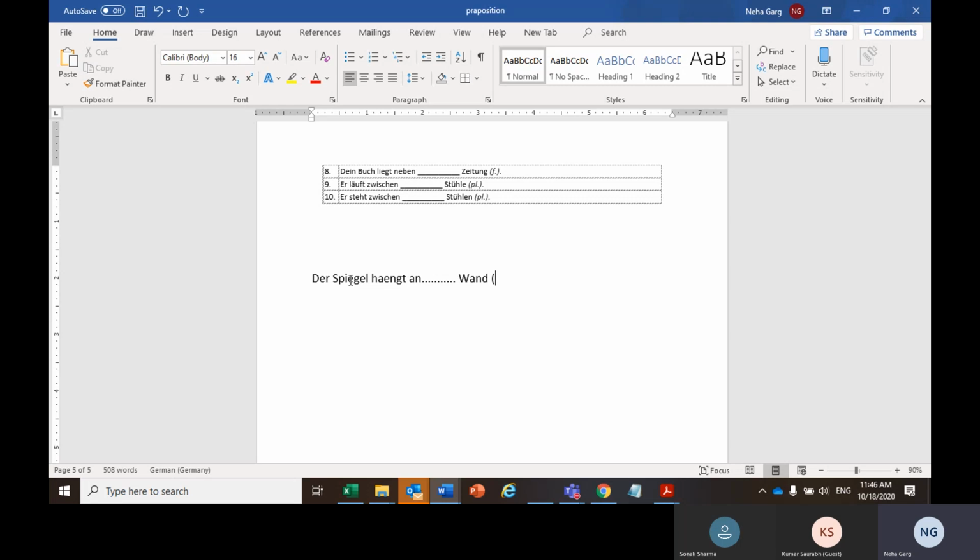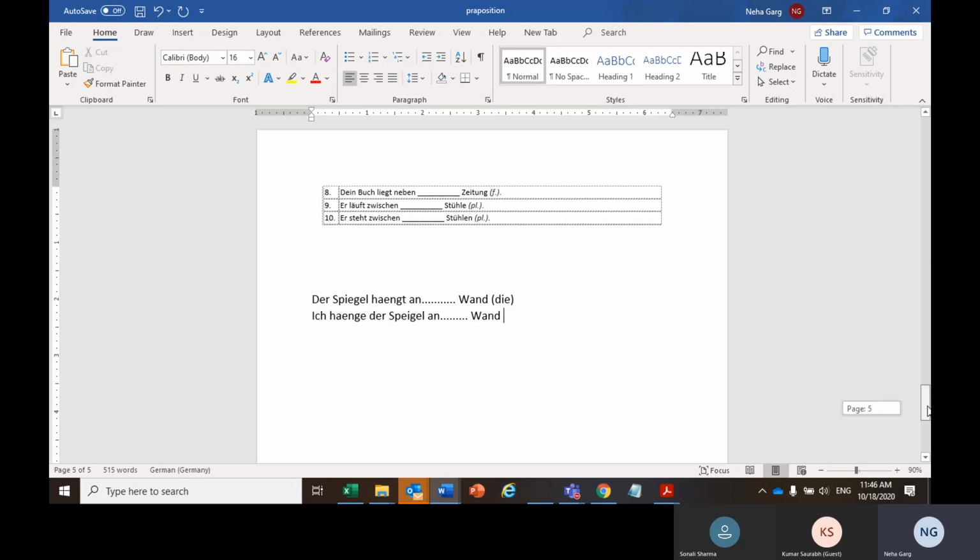On der Wand. Now we all know Wand is die Wand, that is feminine. Ich hänge der Spiegel an dash Wand. Now if we look at the verb, we can easily distinguish whether it's a wohin case or wo case.